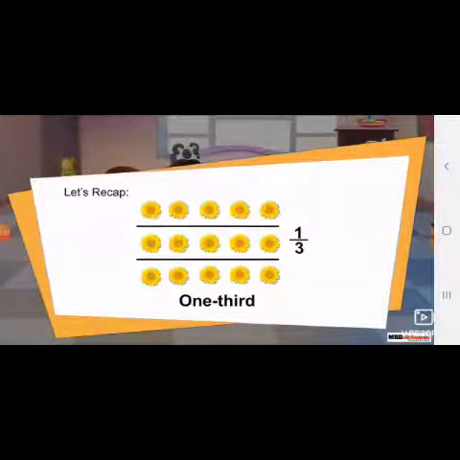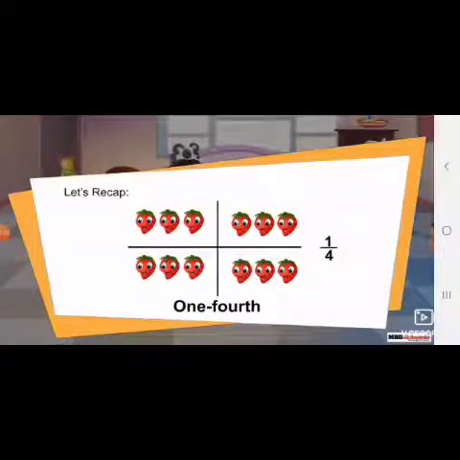Let's recap. This is 1/3 of 15 flowers. This is 1/4 of 12 strawberries.